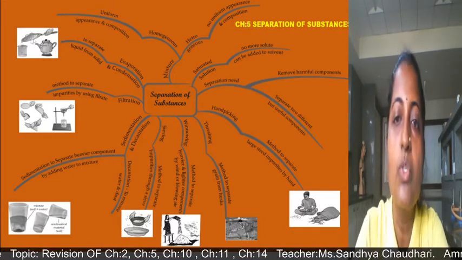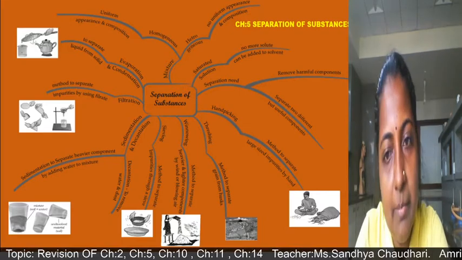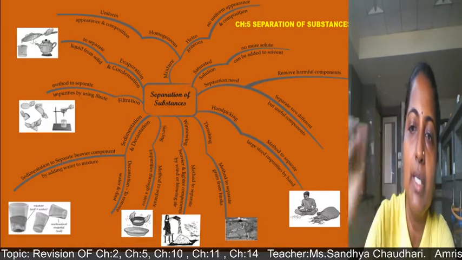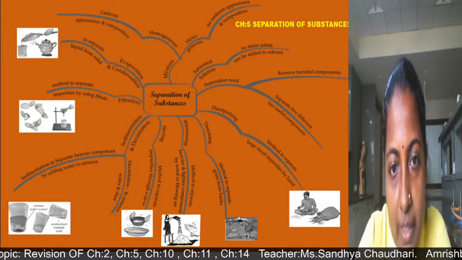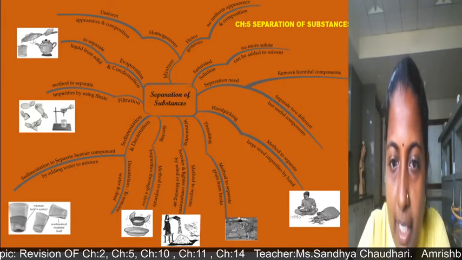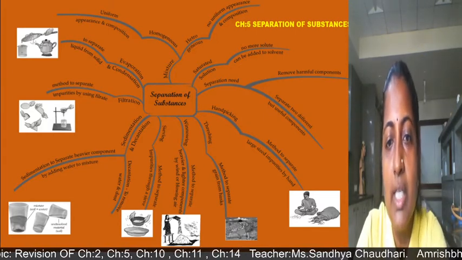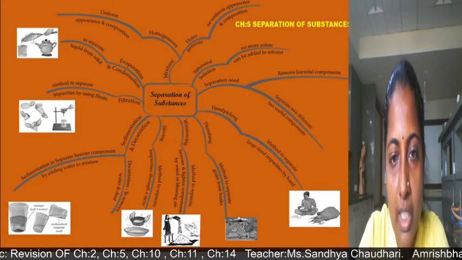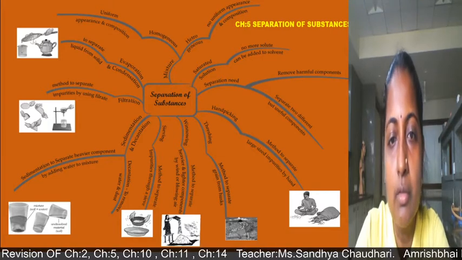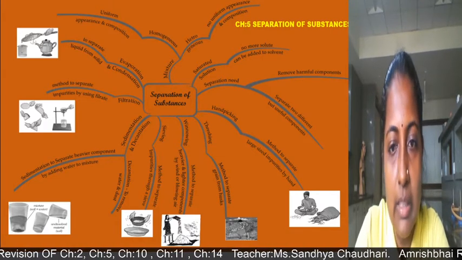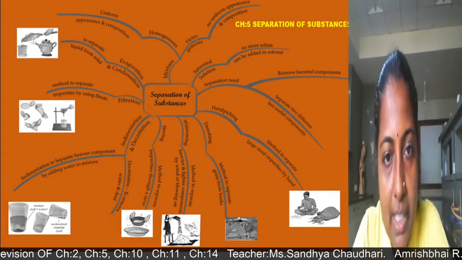First we will talk about the hand picking method. As the name indicates, with the help of hand we can pick out the impurities. It is a method to separate the large size impurity by hand. As you can see in the picture, that person is sorting out or taking out the non-useful components from the grains. So that is the hand picking method.